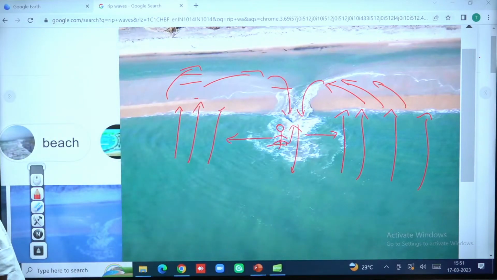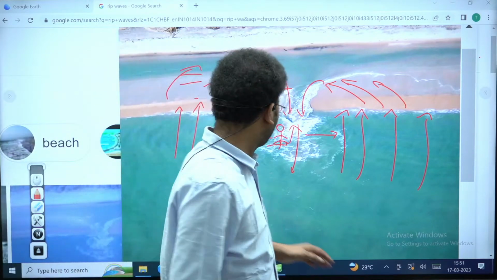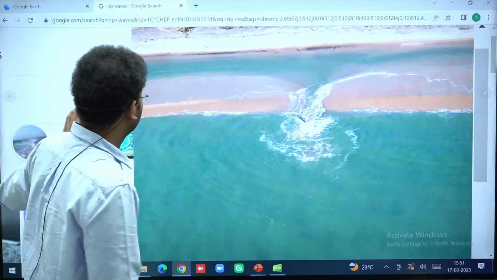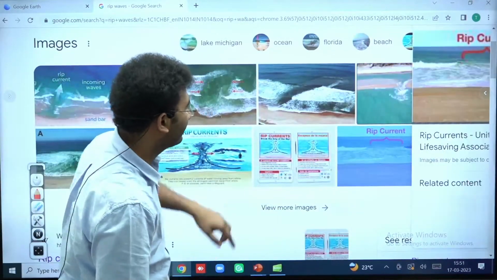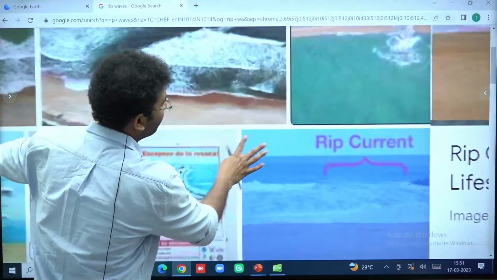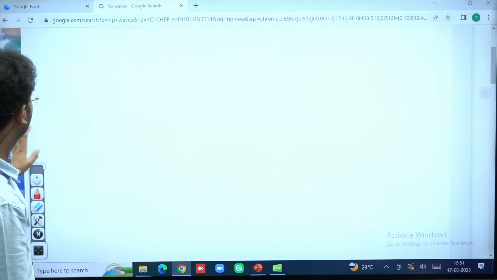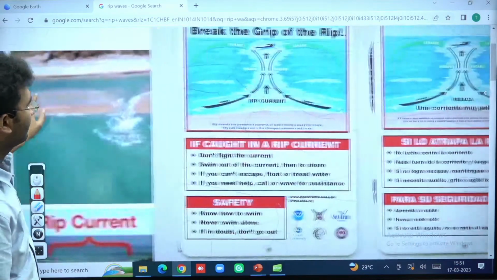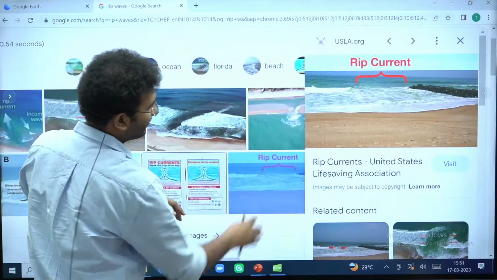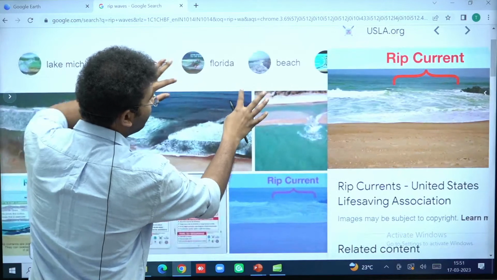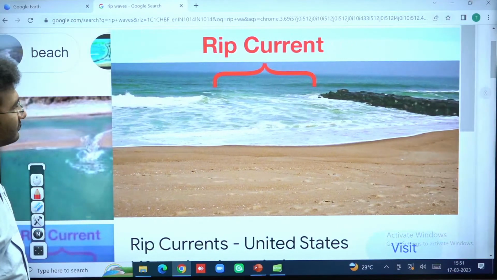Sir, does it also depend on the shape of the coastline? Amit Khare, yes, it also depends on the shape of the coastline. Look here. Just a minute. The shape of the coastline definitely matters, and dominantly this is because of the shape of the coastline.